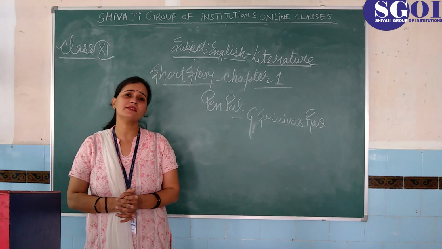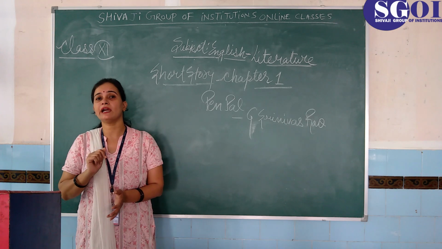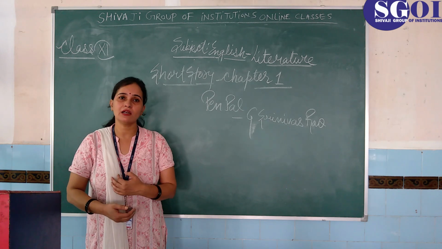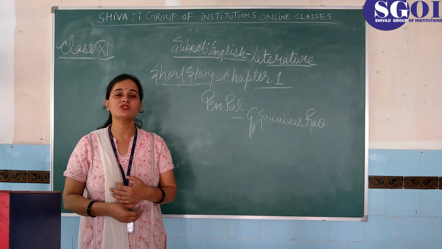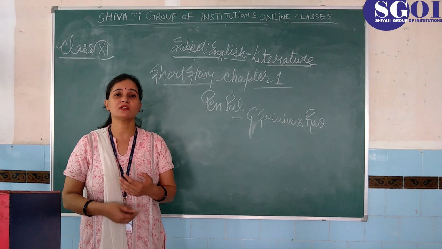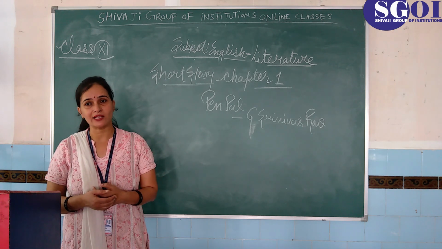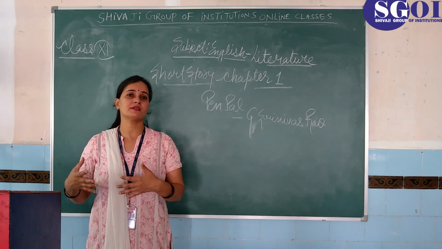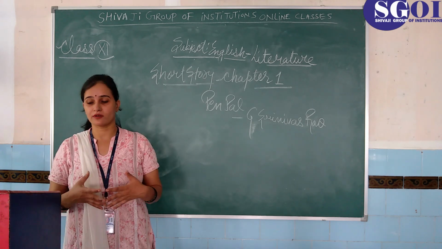Was this a game of hide and seek? This question mark is put here. So student, it's a game of hide and seek. एक लुका छिपी का खेल था. Because that girl, or that woman, wanted to hide her identity from that writer. वो अपनी identity छिपा रही थी. She was disguising herself. अपने आप को disguise कर रही थी. Oh, these feminine wiles, मतलब tricks, चालाकी. अरे ये तो feminines की यानी जो females की होती है, ये तो चालाकी होती है. It was the trick of the females.